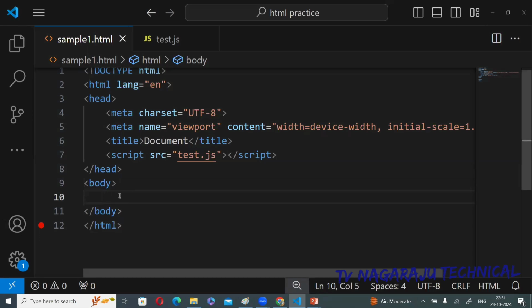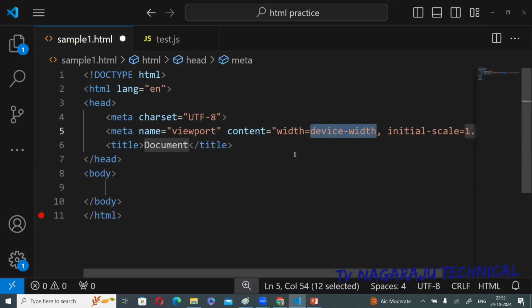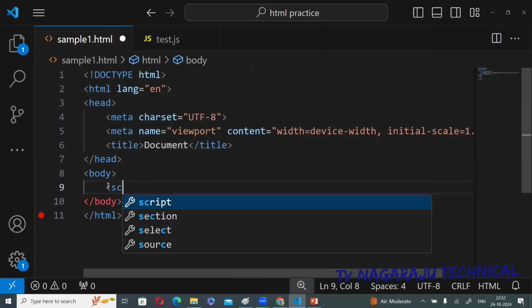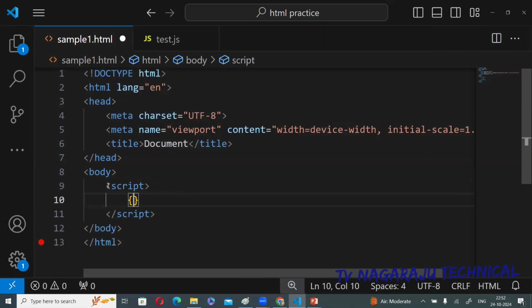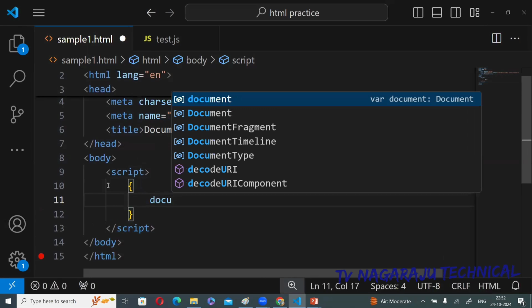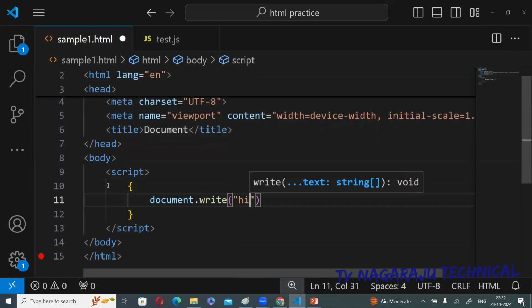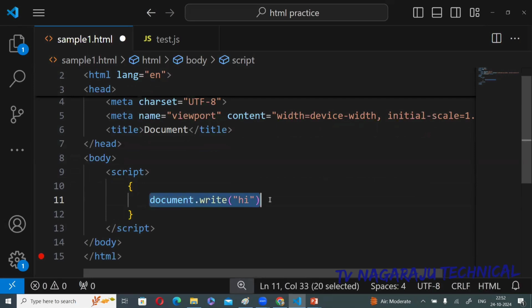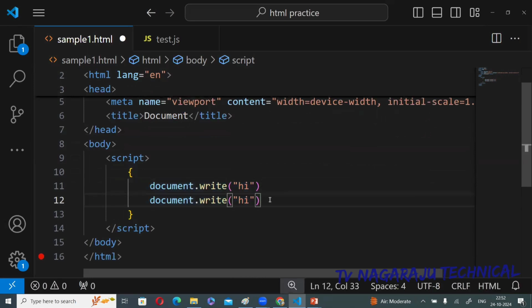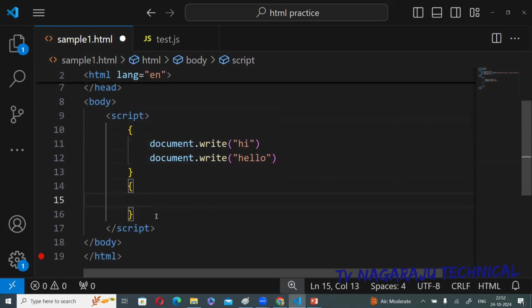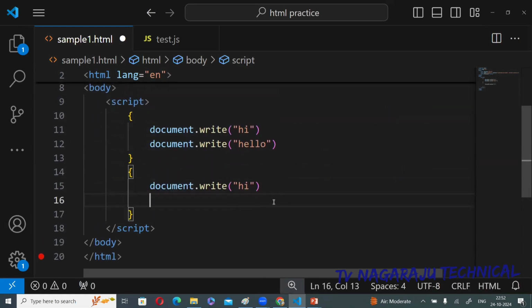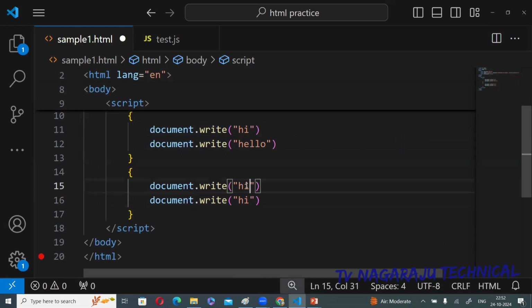Now, I will show you one simple example. You can write the script either in a head section or body section. How do you write a block? Simply document.write of hi. Document.write of hi. Hello. This is the first block. Like this, I can create any number of blocks. Good.